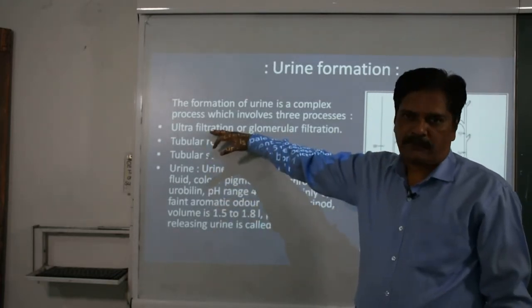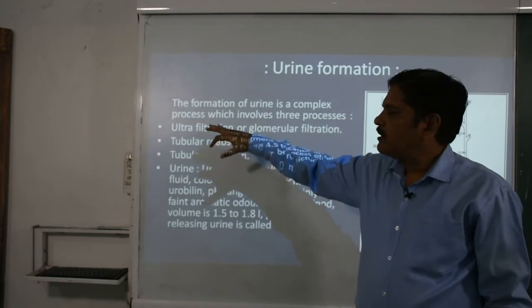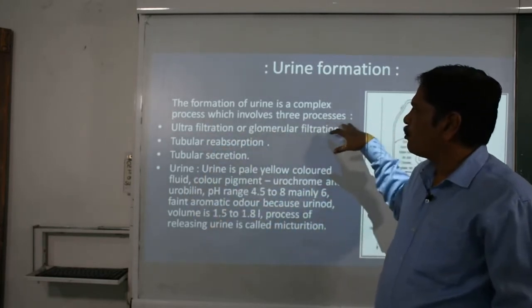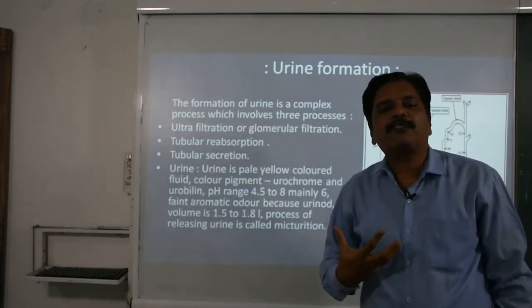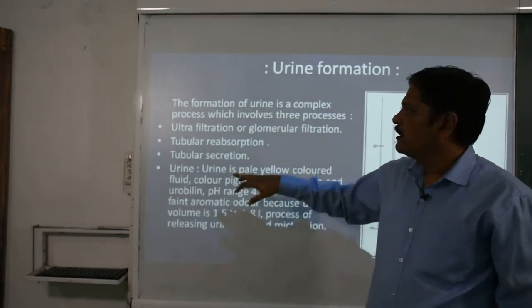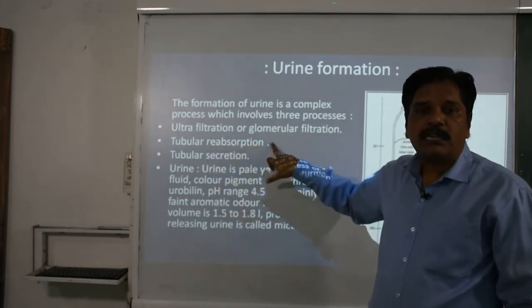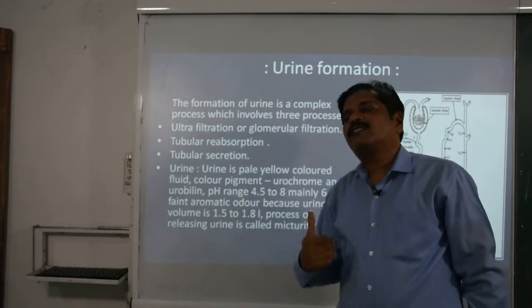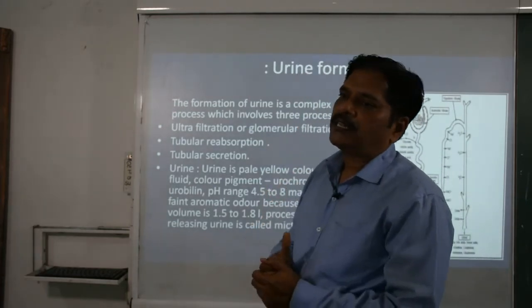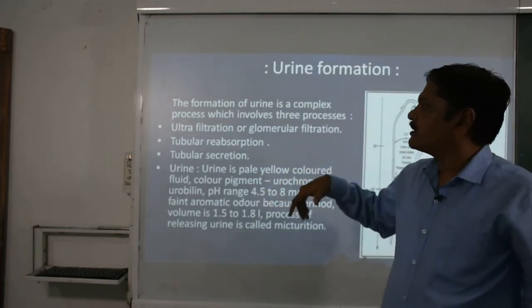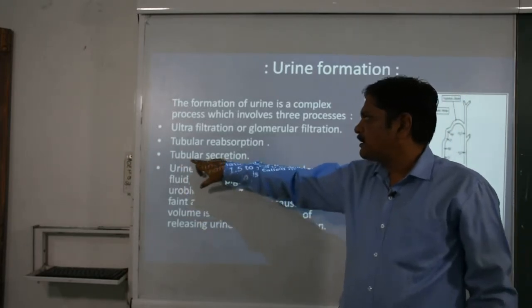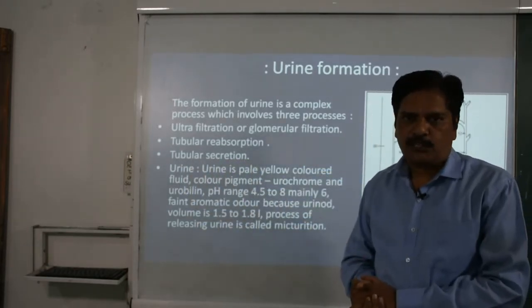First one is the ultrafiltration. It is also called the glomerular filtration, because what is the site of this ultrafiltration? Glomerulus. Second is the tubular reabsorption. We also call it the selective reabsorption, because not all the substances are reabsorbed. And third one is the tubular secretion.